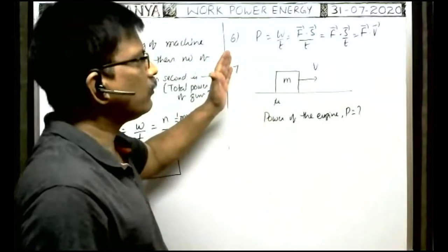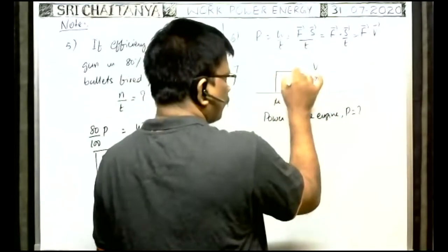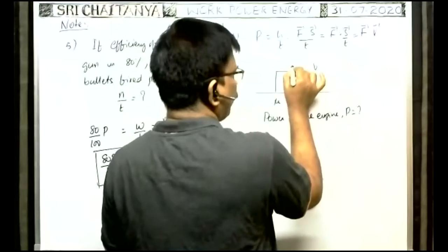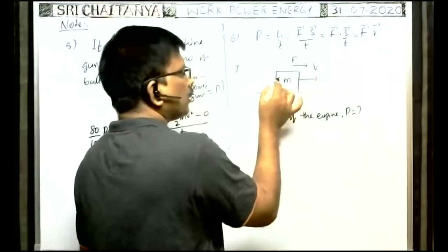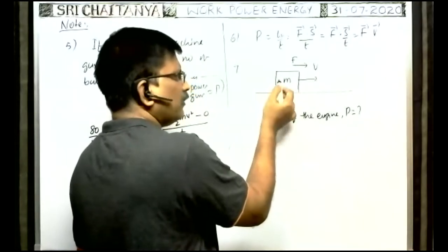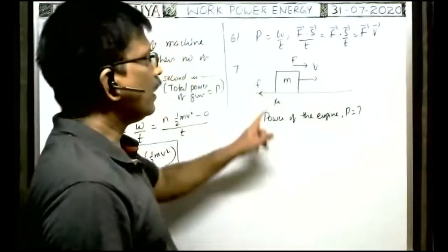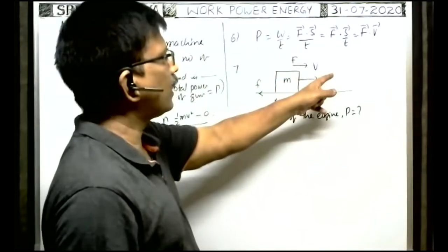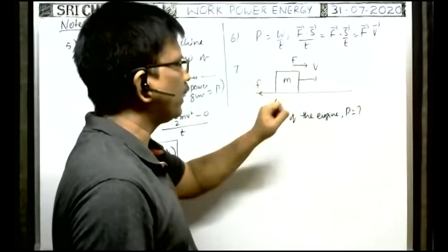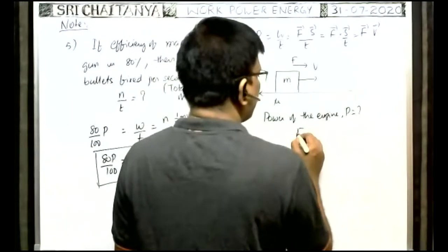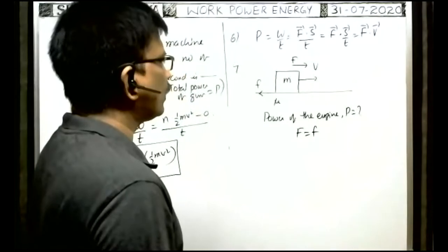As the vehicle travels with a constant speed, the engine exerts a force F to move it in the forward direction. At the same time, between the vehicle and the road, the friction force acts in the backward direction. Even then, as the vehicle travels with a constant velocity, the engine definitely applies a force equal to the friction force. So the force applied by the engine is equal to the frictional force.